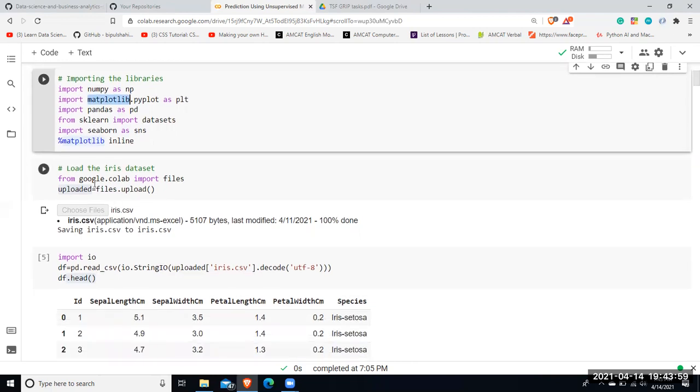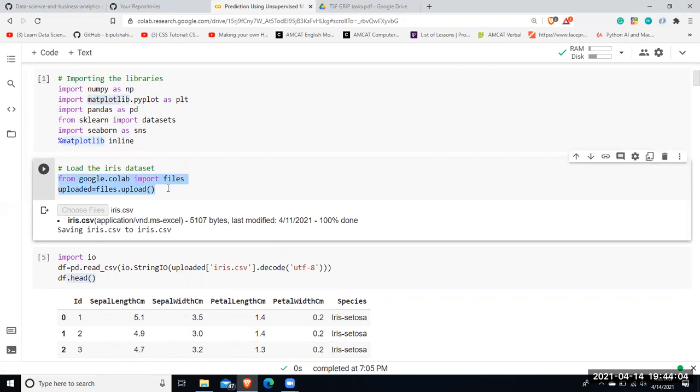So first of all, I loaded the iris dataset. In case of Jupyter Notebook, the steps are quite different. We can just import the data set by just using pd.read_csv. But in case of Google Colab, the format is different. First of all, I have to import the files from Google Colab, and then a kind of button is created, as you can see. That shows choose files, and when you click it, it shows you the option of which file you want to import and perform further analysis.